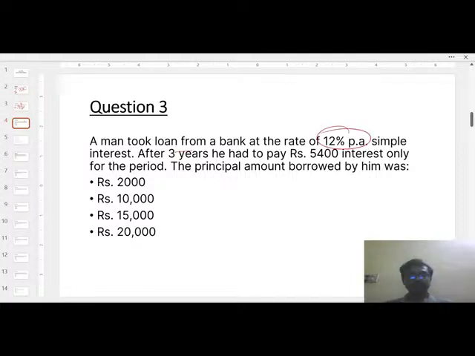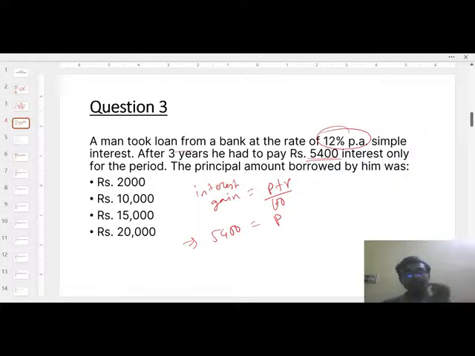After 3 years, he had to pay 5,400 interest only for the period. So the principal amount will be what? Here again the same formula. The interest gain will be PTR by 100. So interest gain how much? 5400 already given.